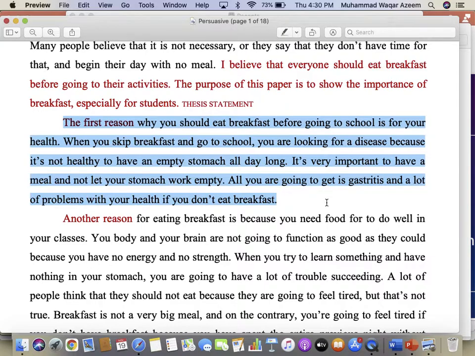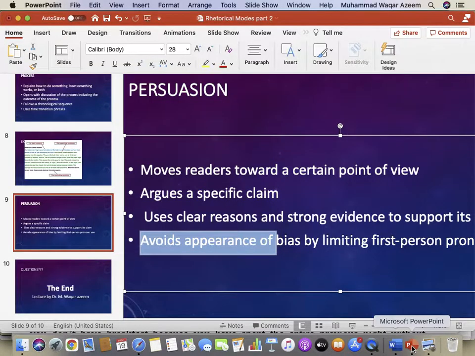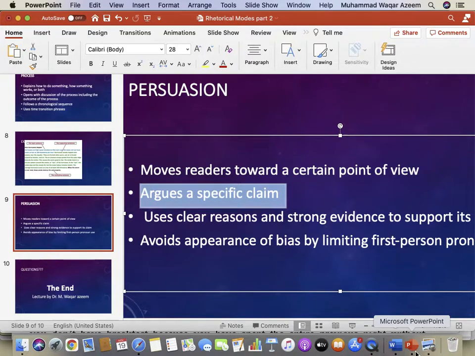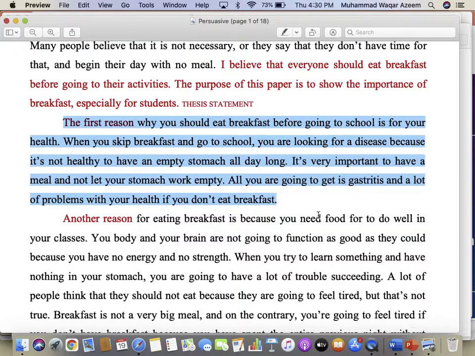Gastritis and a lot of problems with your health if you don't eat breakfast. Okay. Now this is the argument. That is what we learned over here, that we should use clear reasons and strong evidence, and then we need to argue a specific claim. So the specific claim is what? That we should eat breakfast. That is the specific claim.